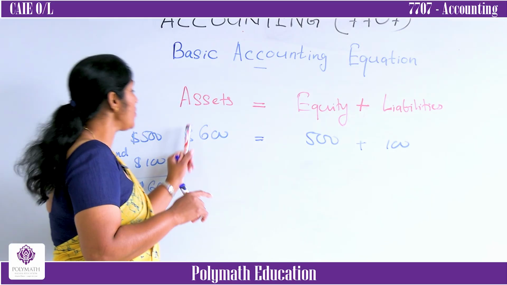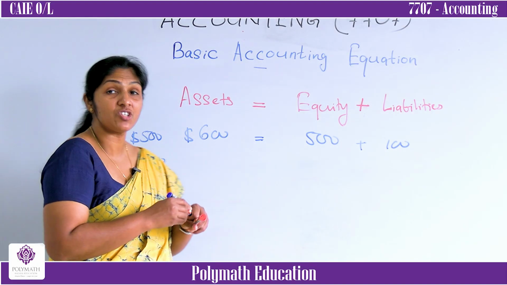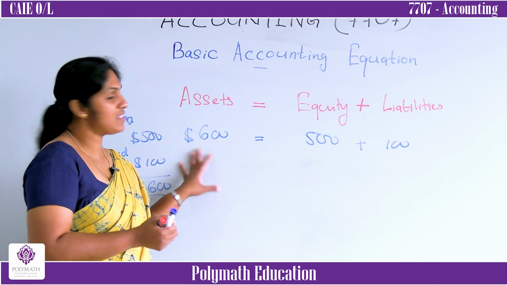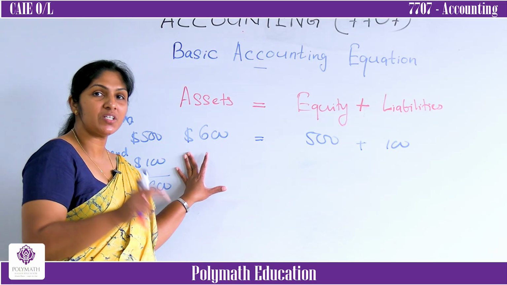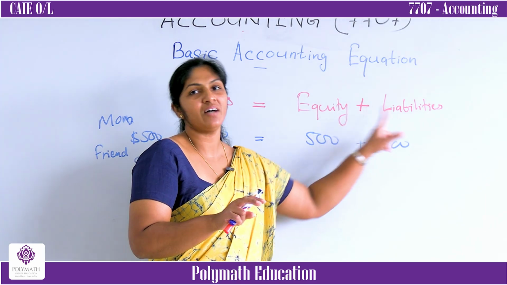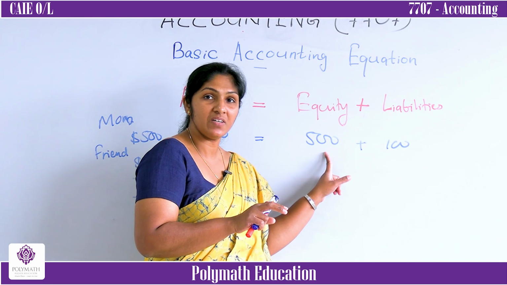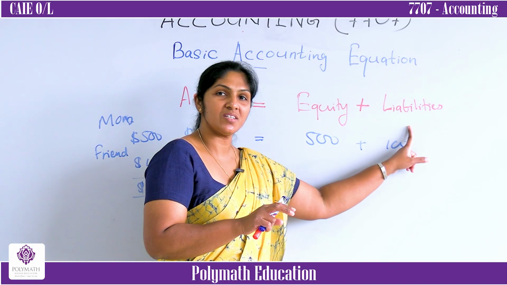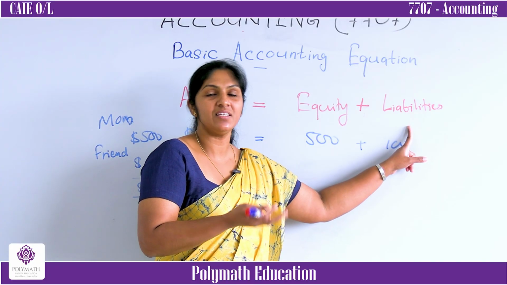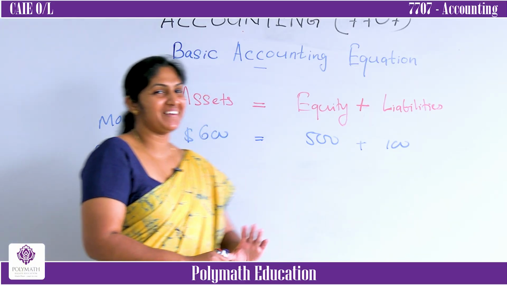The resources the business has, the total resources, are called assets. These assets are contributed by two parties. Who are the parties? First one is the owner, the other one is a third party. Owner's contribution is called equity, third party's contribution is called liabilities. Why? You will have to repay it. This is the basic accounting equation. Can you understand? Hope you can understand.